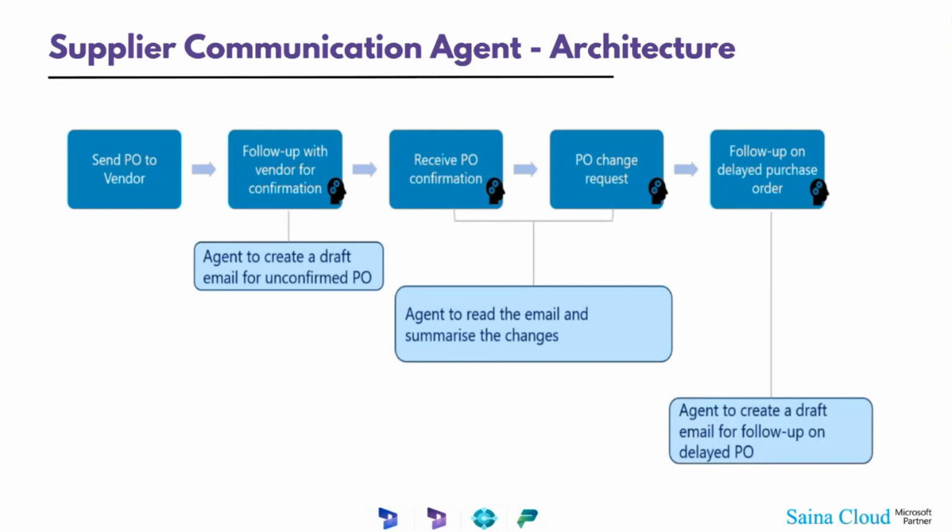Let's see. I don't want to go through every single mail. I don't want to mark it against a purchase order myself. I just want to go to the agent. I have configured the agent, so that agent is going to read every single mail from the vendor. It's going to give suggestions on whatever the vendor is asking us to do. The agent is going to pick up the key details and mark them against the purchase order.